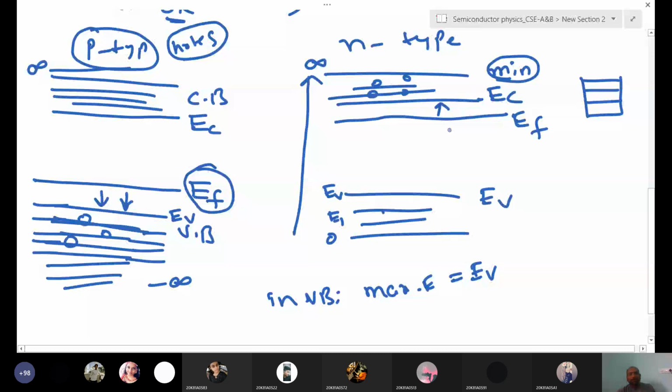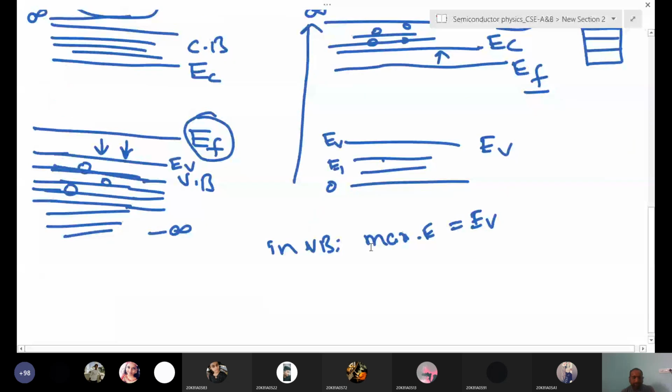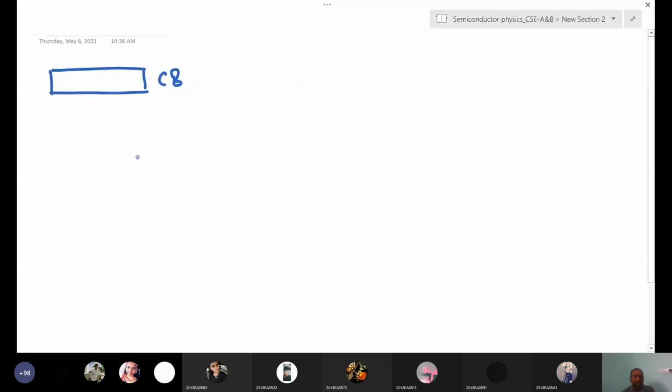Very simple. I will draw it once again to make it clear. This is the conduction band, this is the valence band. The maximum energy is EV and the minimum energy is EC.